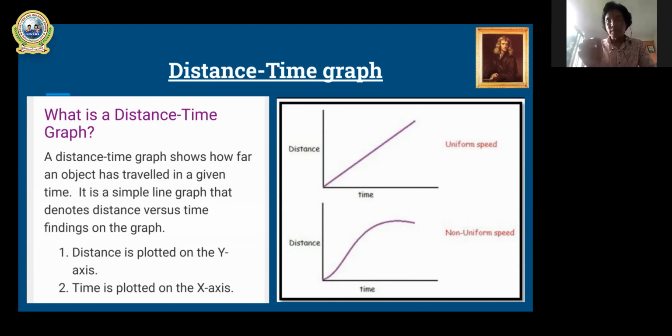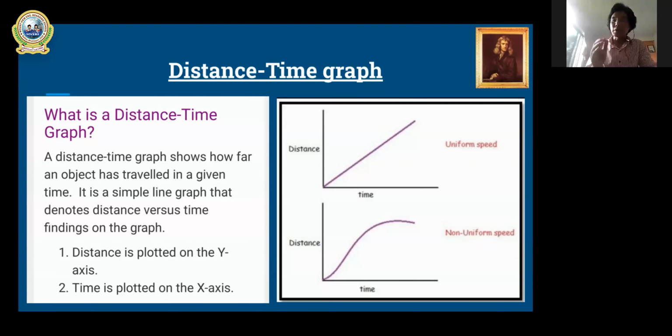The only thing you have to know is the concept: whenever you get data and plot the graph, finally what type of graph do you obtain? If you obtain a line graph which is straight, then you have to understand that the body has uniform speed.